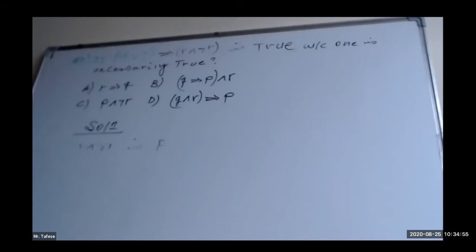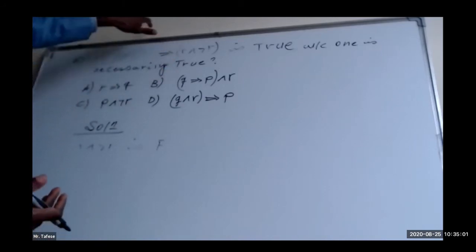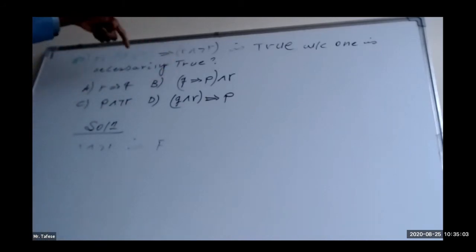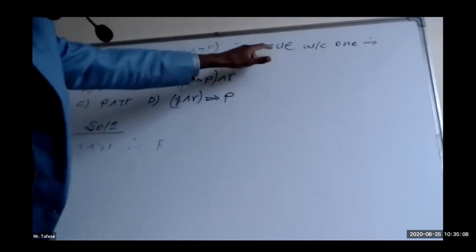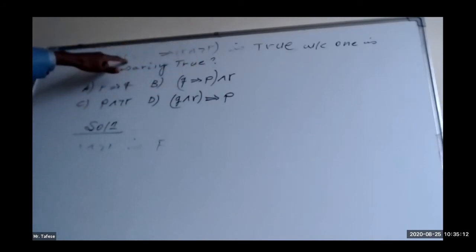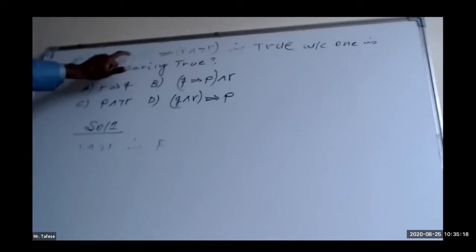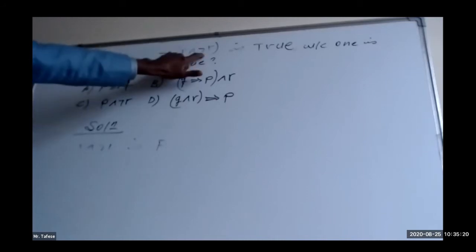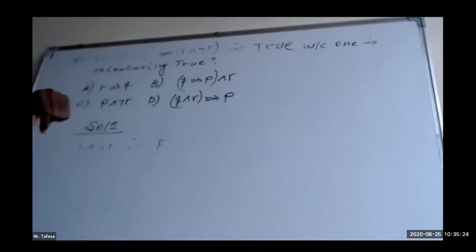Why am I saying this? Because in case of implication, for the total truth value of the implication to be true, if the second one is false, the first one must be false. If it is wrongly said to be true, it will be true implies false, which will contradict the given condition.